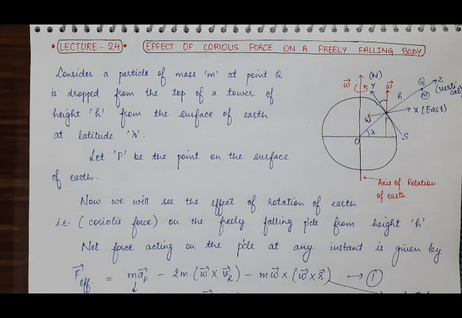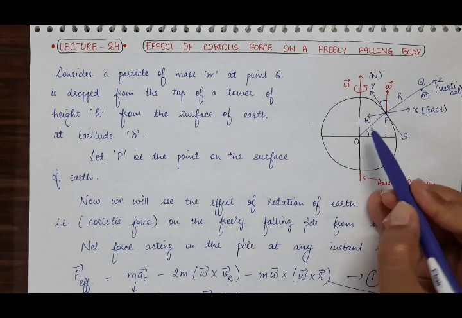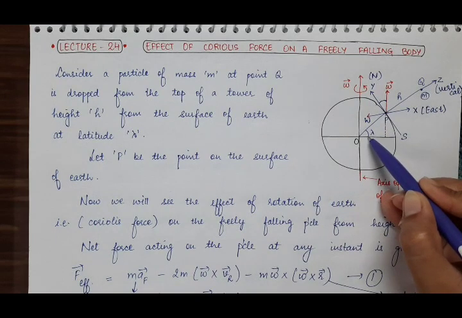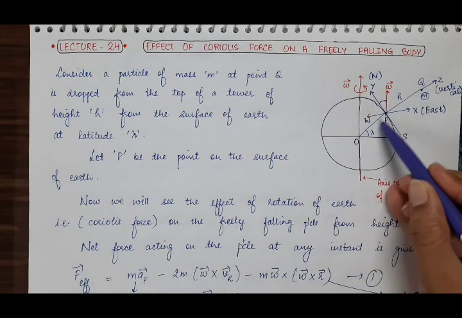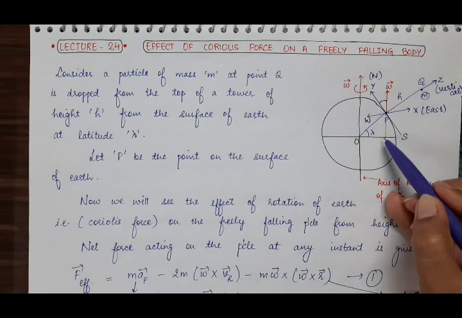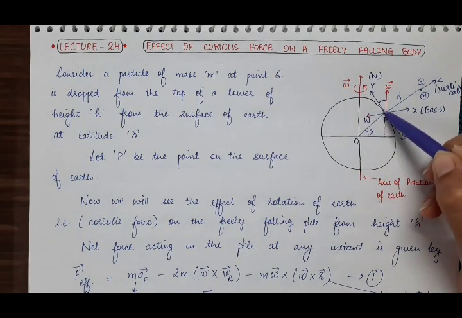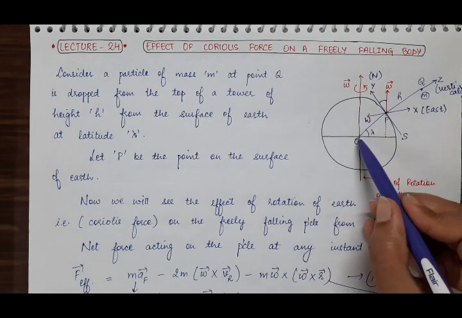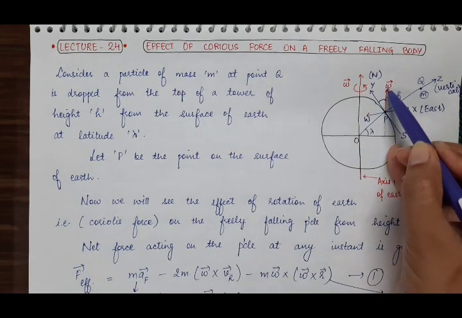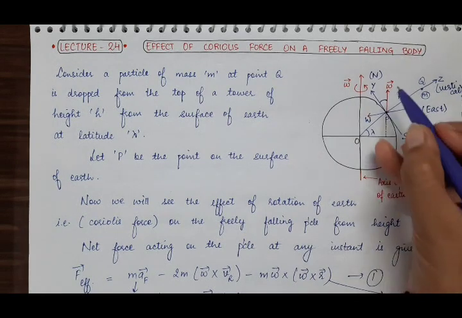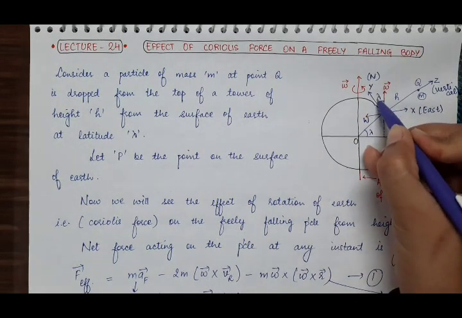There is one theorem that the angle between two lines is equal to the angle between their perpendiculars. The angle between these two lines is lambda, so the angle between the perpendiculars to these lines will also be lambda. To this line the y-axis is perpendicular, and to this line omega is perpendicular, so the angle between their perpendiculars will also be lambda.